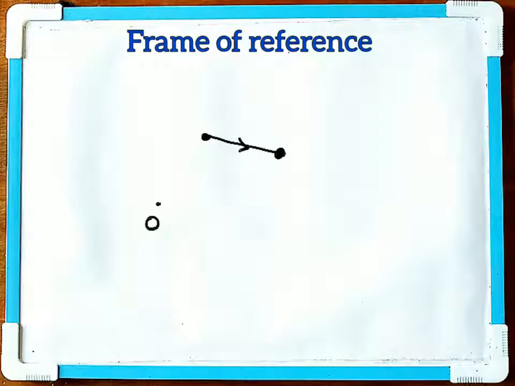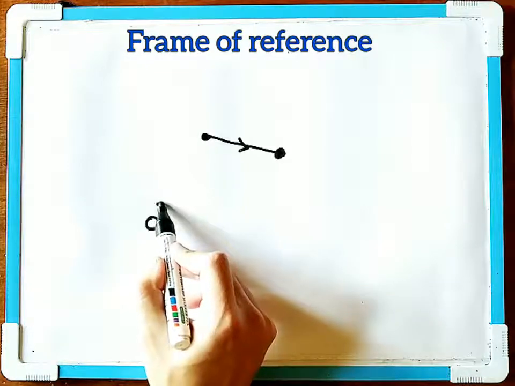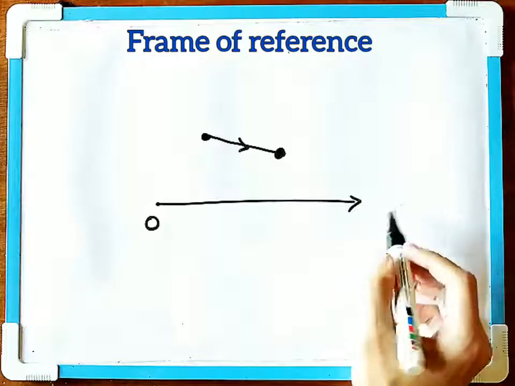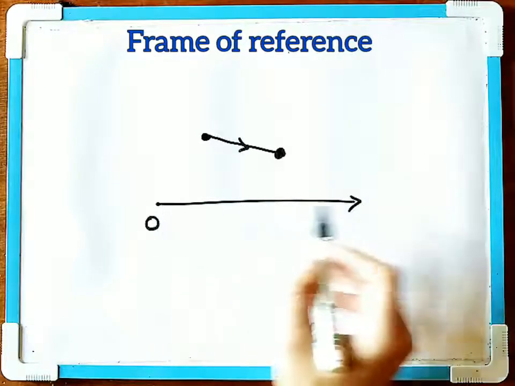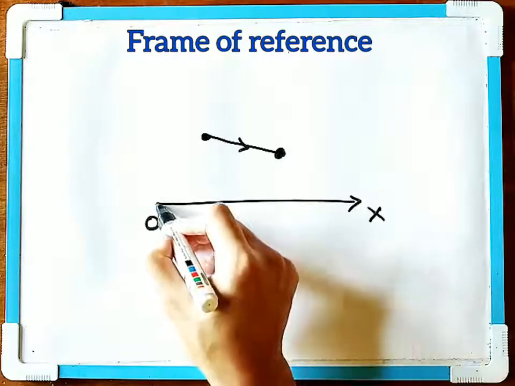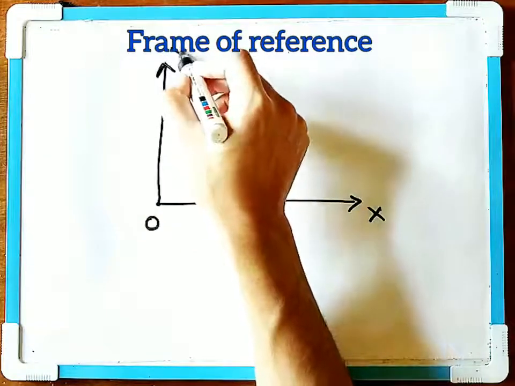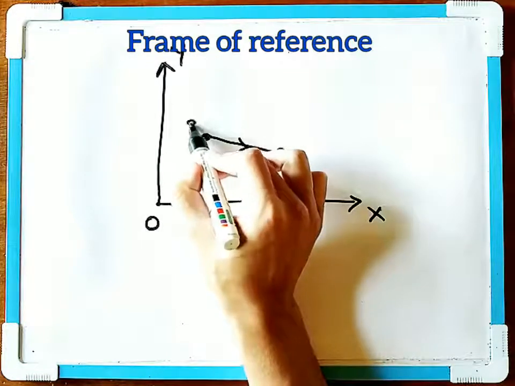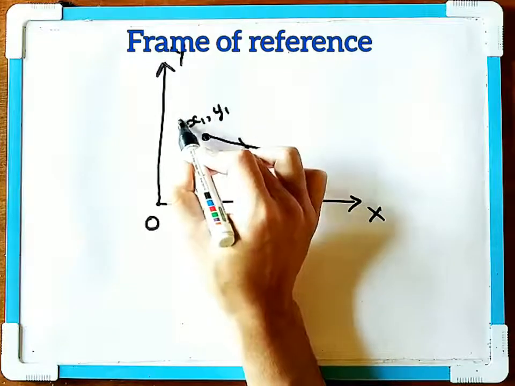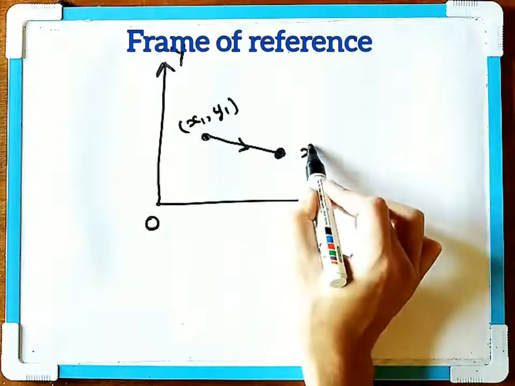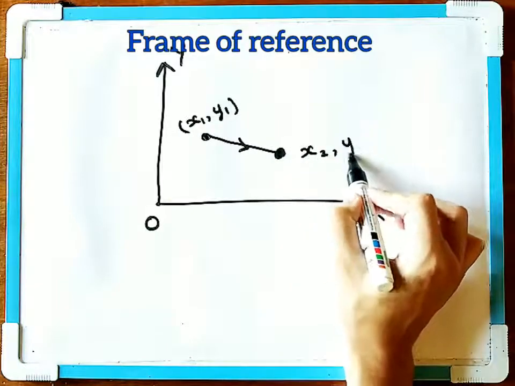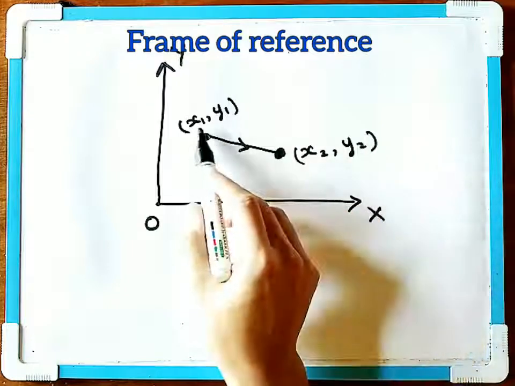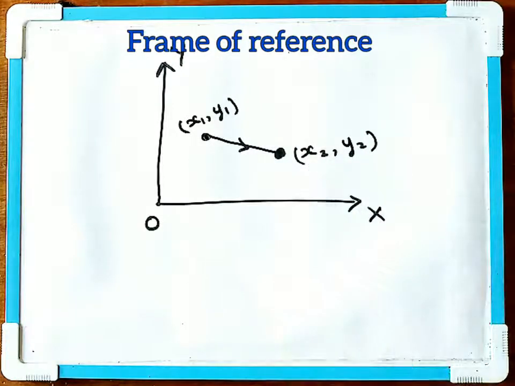Then in order to specify this motion, we shall use two coordinate axes and a reference point. So this is the reference point, and we use the x coordinate axis and the y coordinate axis. When your object is at this position, you can denote it as x1, y1, and when your object is at this position, we can write it as x2, y2. So your object is changing from x1, y1 to x2, y2.